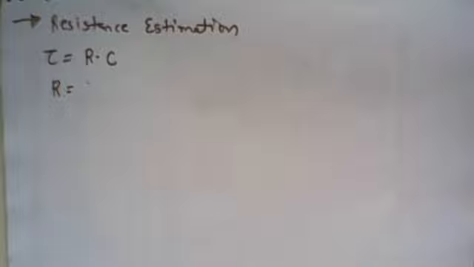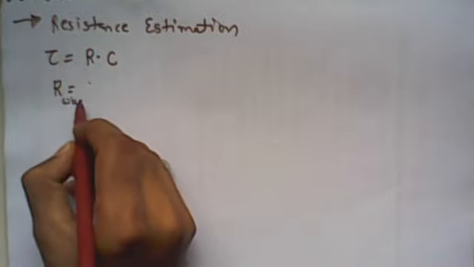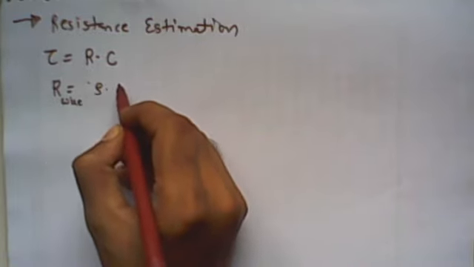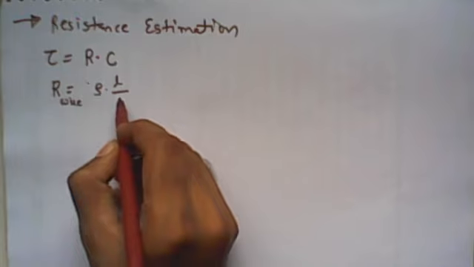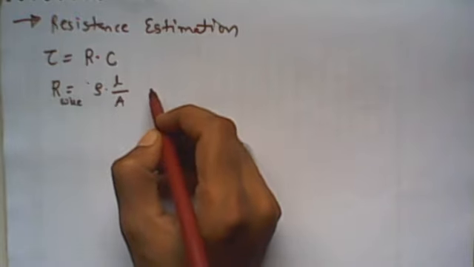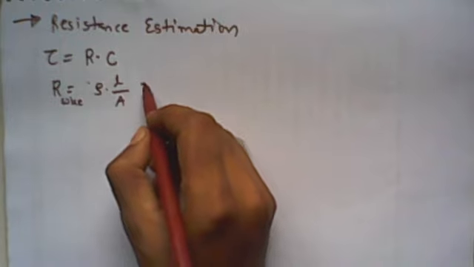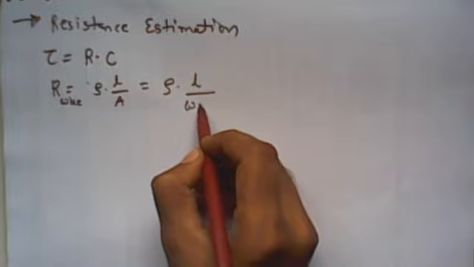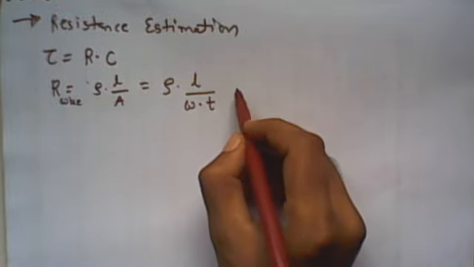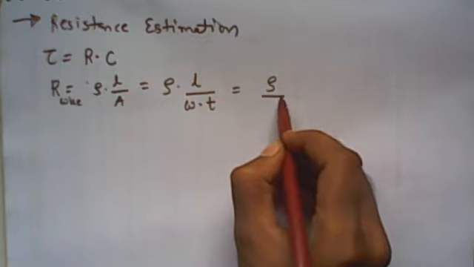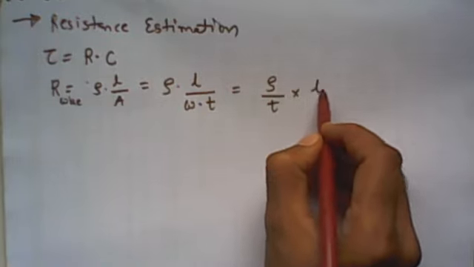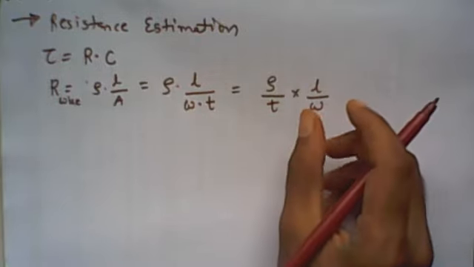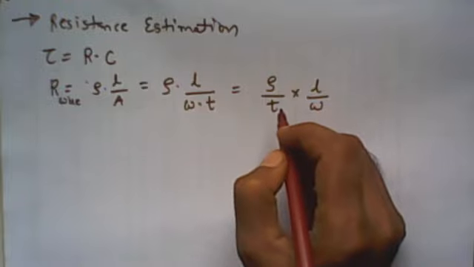So we can estimate the equivalent resistance from the resistivity of the device, right? Any wire resistance is equal to rho, the resistivity of a material, times L divided by A, where A is the cross-sectional area of the metal layer. The area is width times thickness, so R equals resistivity divided by thickness, times L divided by W, where L is the length of the interconnect, W is the width of the metal layer, and T is the thickness of the metal layer.